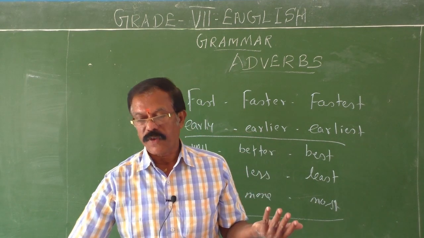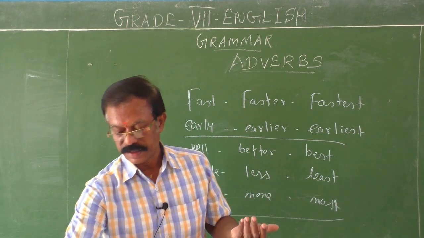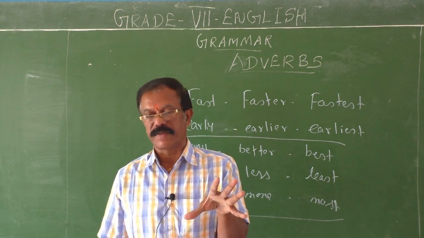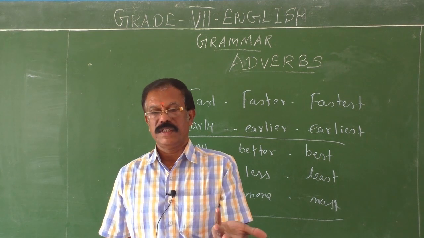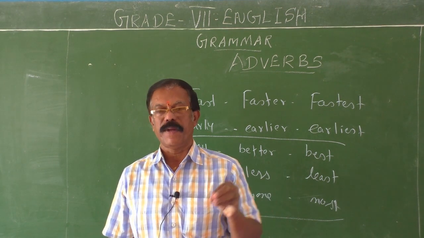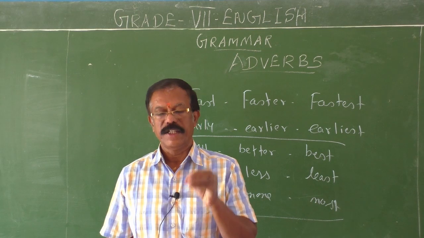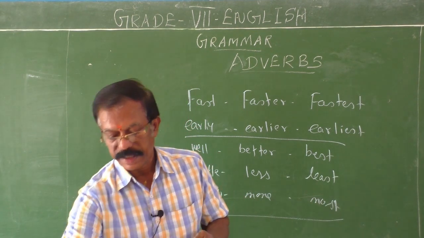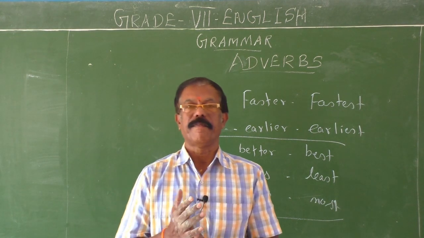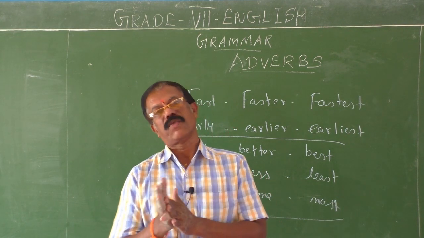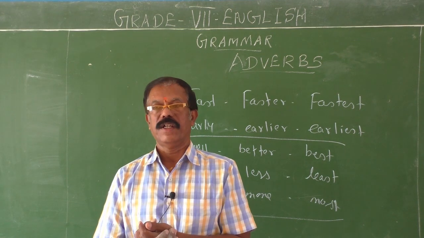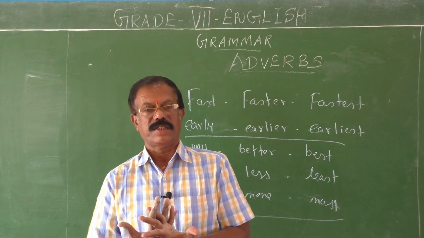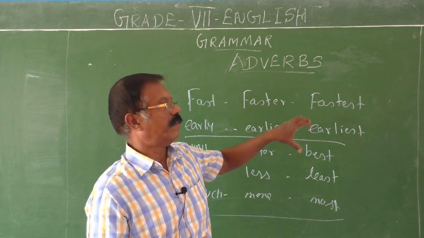Then what you learned? Formation of adverbs, how adverbs are formed. That's very important. Then position of adverbs, where we have to use the adverbs. You cannot use as you wish. Some adverbs have to be used in specific places. That is called the position of adverbs. That you should know. Adverbs of manner, where you have to use. Adverbs of frequency, where to be used. Okay. Then last, what you have learned? Degrees of comparison. Like adjectives, adverbs also have different degrees for comparison. So, I hope, children, today you have learned a lot, more and more about adverbs.